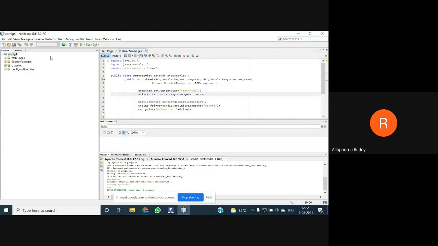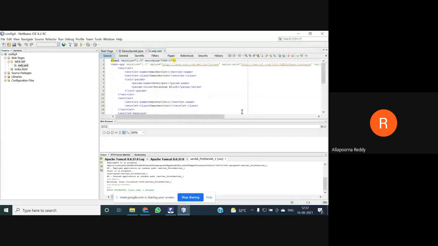Look here, when I just generated it as usual, everything is created as a default. But as we need to come from top to bottom, first we go for the web page, then we go for web.xml. What is the deployment descriptor consisting of? How many servlets we have, we need to check first. So we click on source packages. There are totally two servlets, DemoServlet and DemoServlet1.java. These are the two servlets we had as default programs in your source packages, right? The same thing we are mentioning here.